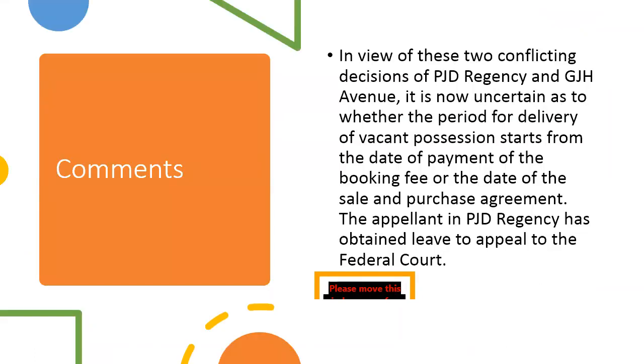So there are two conflicting decisions, PJD and GJH Avenue. So now actually it's uncertain whether the calculation for the delivery of vacant possession should start from the date of the payment of the booking fees or the date of the sales and purchase agreement. So currently the PJD Regency case has obtained leave to appeal to the Federal Court. So actually we are still pending a decision from the Federal Court on this issue.